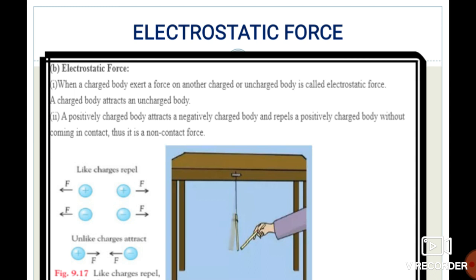A positively charged body attracts a negatively charged body and repels a positively charged body without coming in contact, meaning these two bodies are not in contact with each other. Suppose one possesses positive charge and one possesses negative charge, both are not in contact but they attract towards each other. Why? Because of the electrostatic force. And suppose two objects possess the same charge, they repel each other. So there is also a force which repels these two objects away from each other. That is nothing but the electrostatic force.